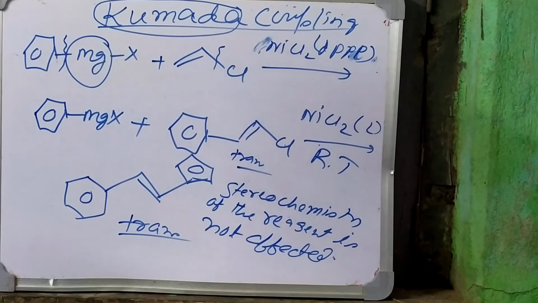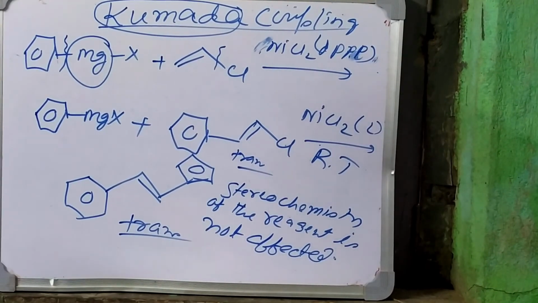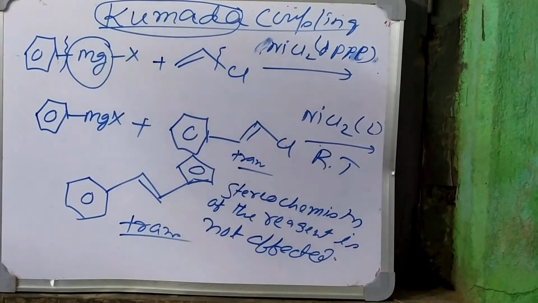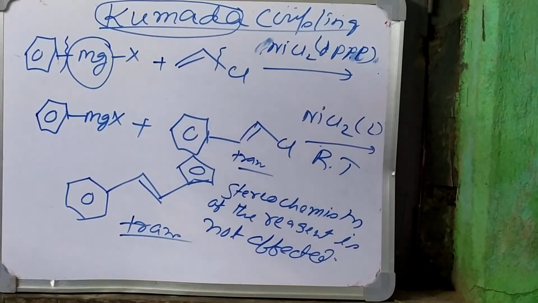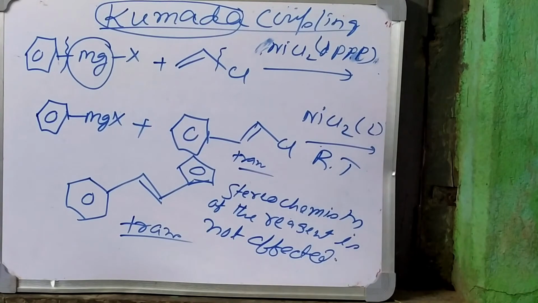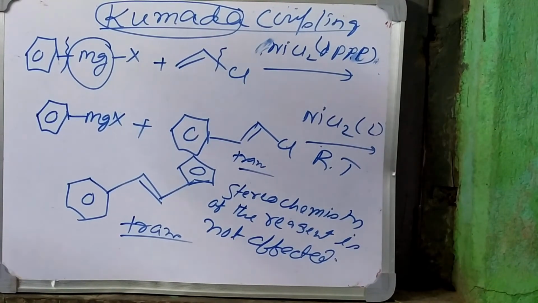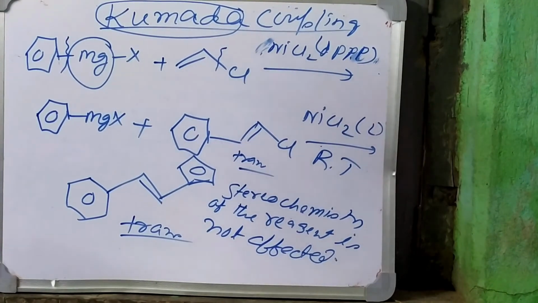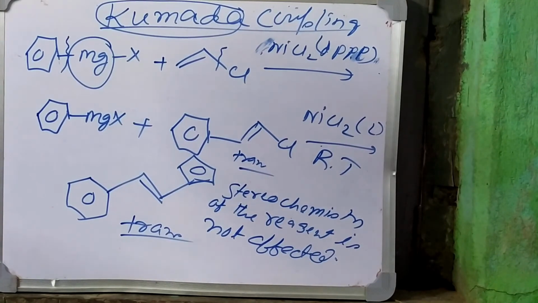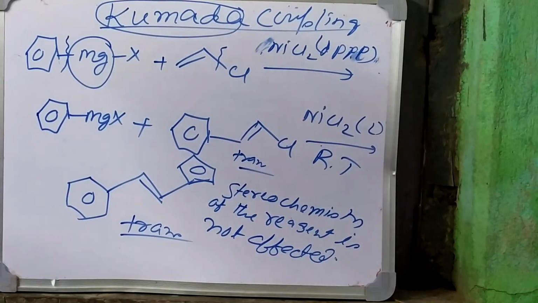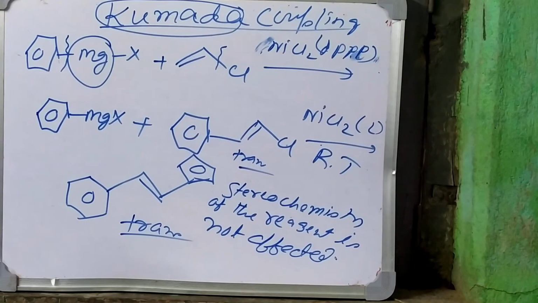In Stille coupling, palladium 0 as a catalyst, and no activation is needed. This comparison you have to remember for the exam. After completing these organometallic reactions, I will talk about previous year questions and different types of problems which will be helpful for your exam.